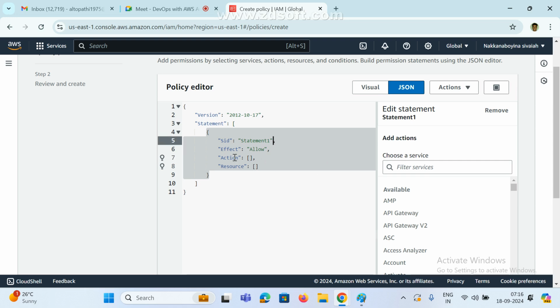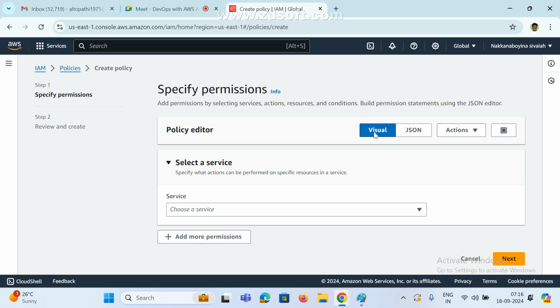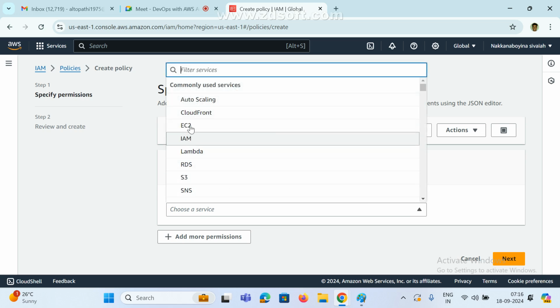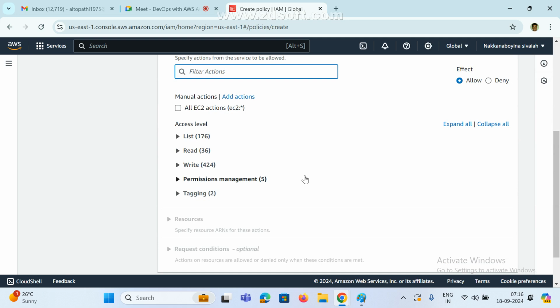See here if you select: version, and statement. This is the SID, statement, effect, allow, action, resource. If you click on visualization, we can see everything visually. Now see here, manual actions. All EC2 actions are listed. See access level: list, read, write, permission management and tagging. List has 176 available, read access has 36 available, write access has 424 available.